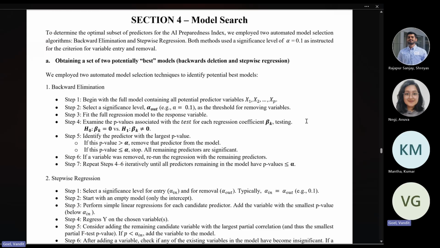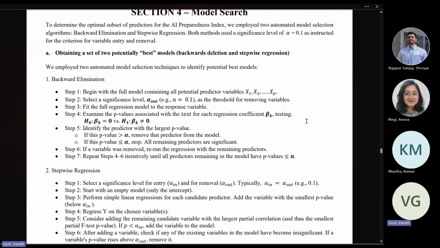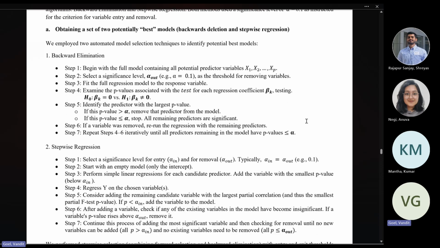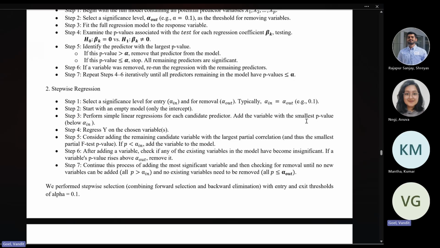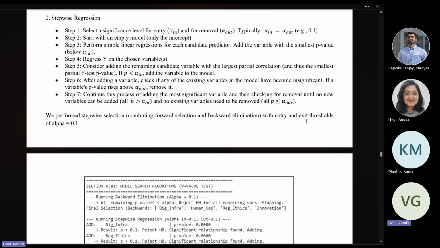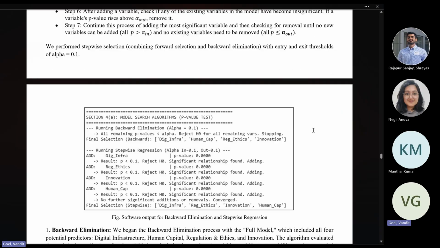In backward elimination, we begin with the full model containing all potential predictor variables, and iteratively we remove predictor variables with p-value greater than alpha. For stepwise regression, we begin with an empty model and iteratively add or remove predictor variables based on the alpha-in and alpha-out values. We perform stepwise selection with entry and exit thresholds of alpha equal to 0.1 for our tests.